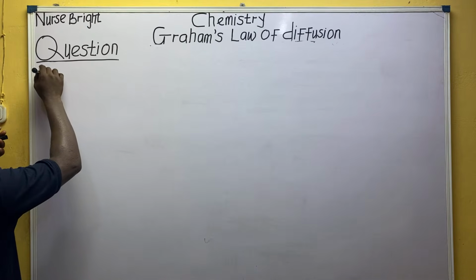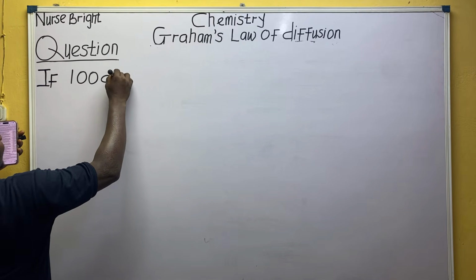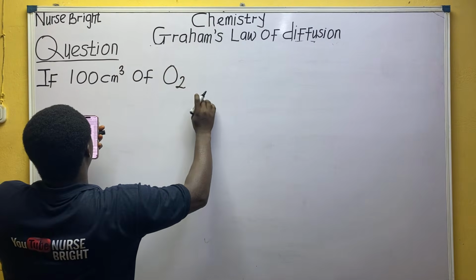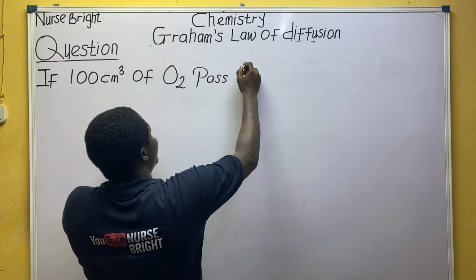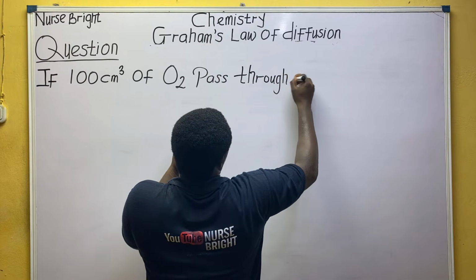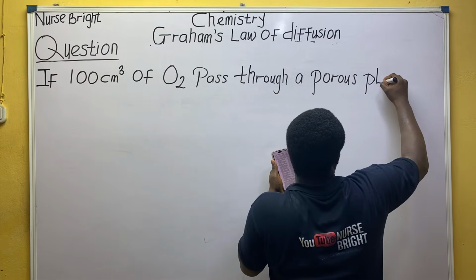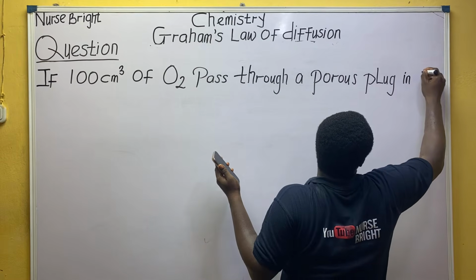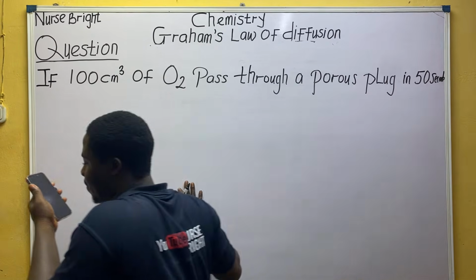Question number 6 here. It says, if 100 centimeter cube, everybody pay attention, of oxygen gas O2, pass through a porous plug in 50 seconds.